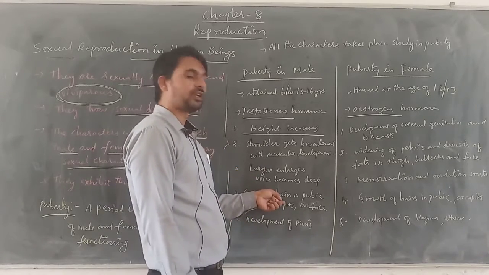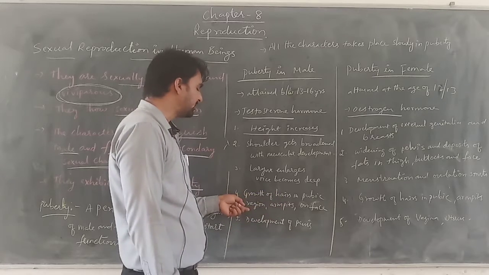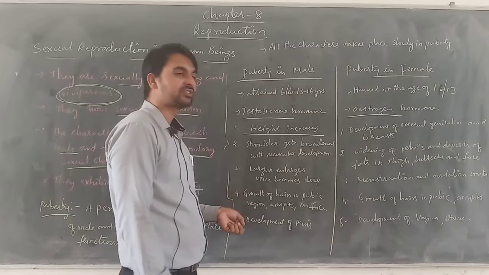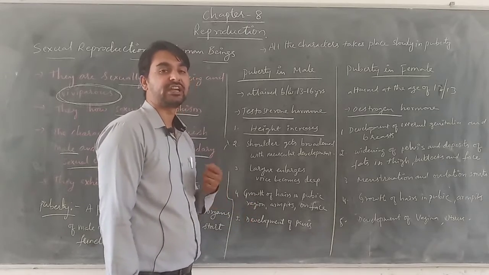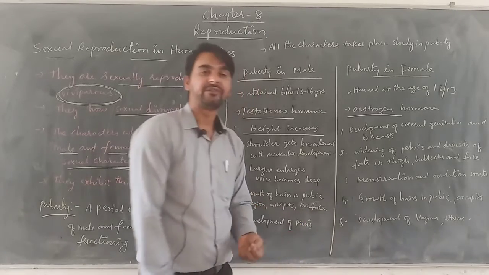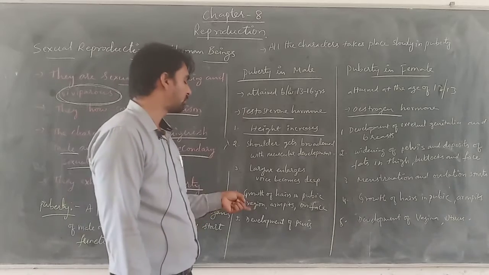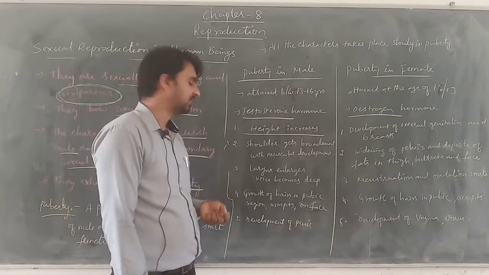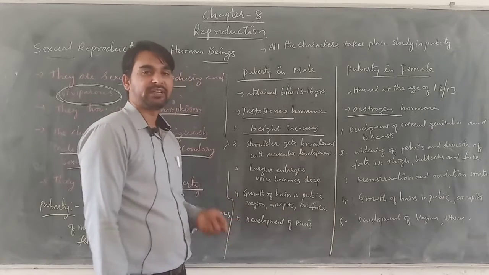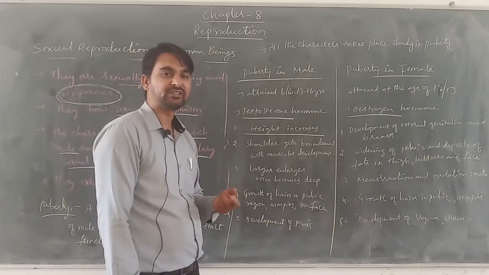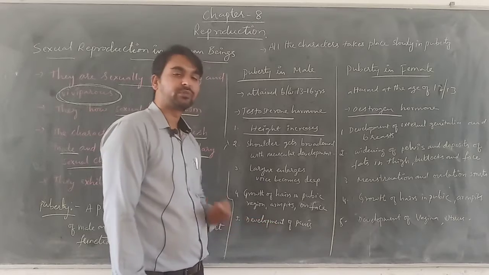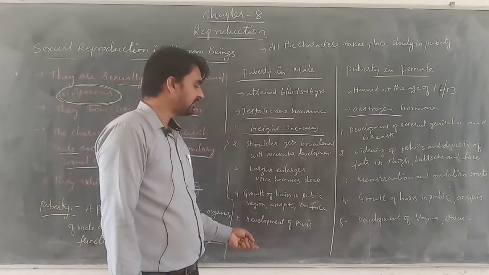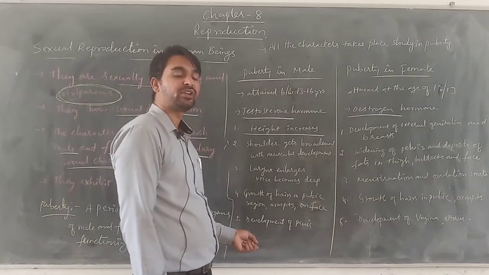Then there will be a growth of hairs noticed in the pubic regions, that is in the pelvic region, in the armpit regions, and development of mustache and beard, development of hairs on the face. These are the changes which are brought by the testosterone hormone during the puberty age in the males. Then there will be development of a penis. That means the penis gets ready for the process of copulation. These are the various changes which are happening in the body of the male.